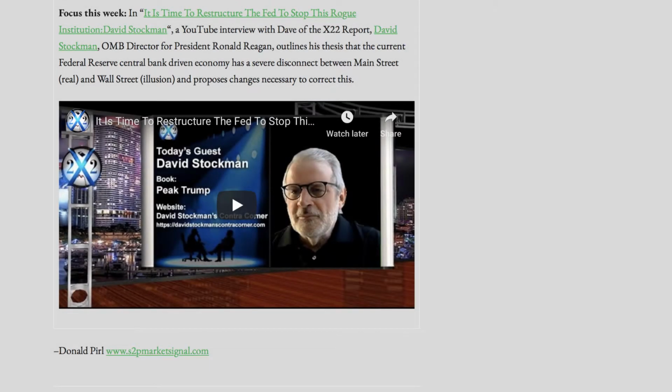Focus this week. It is time to restructure the Fed to stop this rogue institution, David Stockman. A YouTube interview with Dave of the X22 Report. David Stockman, OMB Director for President Ronald Reagan, outlines his thesis that the current Federal Reserve Central Bank-driven economy has a severe disconnect between Main Street, real, and Wall Street, illusion, and proposes changes necessary to correct this.